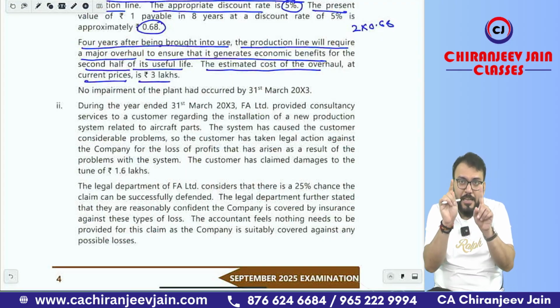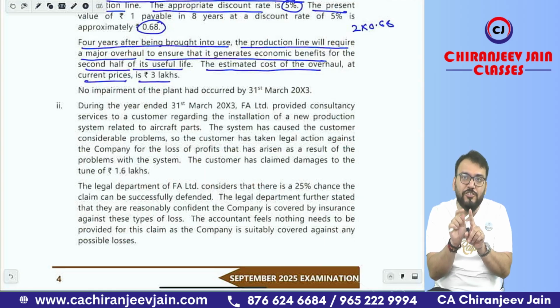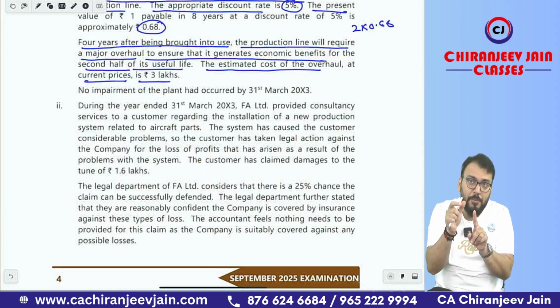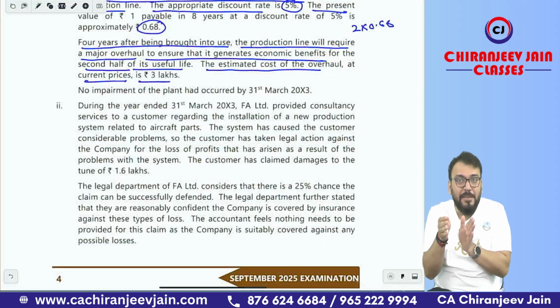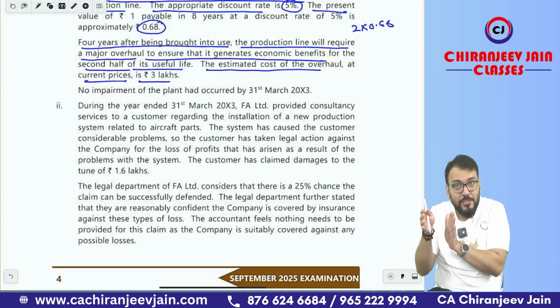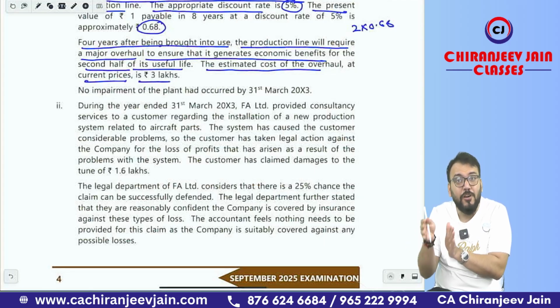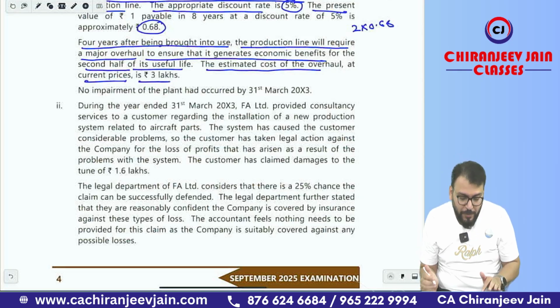It means, can I say, if we apply component accounting of depreciation, whatever cost we calculate, that will include this major overhaul cost, and that major overhaul cost will give benefit for the first 4 years. Therefore, it will be depreciated for the first 4 years only. Correct? Got this point?